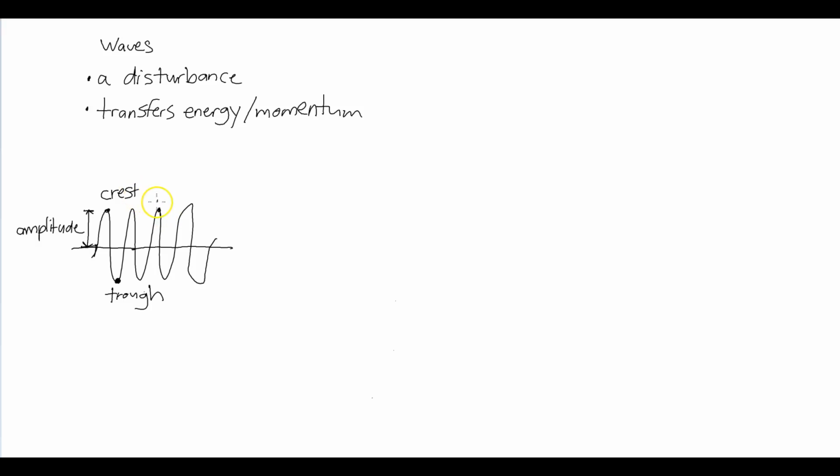Okay, now this distance over here is known as the wavelength. That's basically how long the wave is: the distance between two identical points on a wave. So crest to crest. Wavelength could also be measured trough to trough, and it could also be here to here. So these are all different wavelengths.